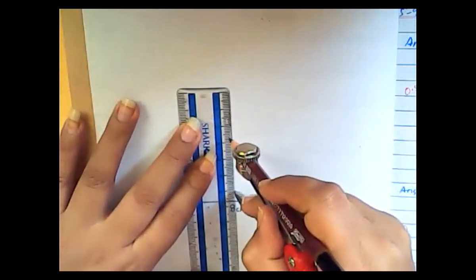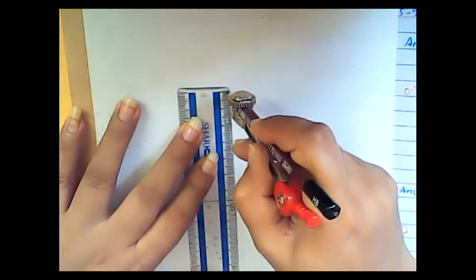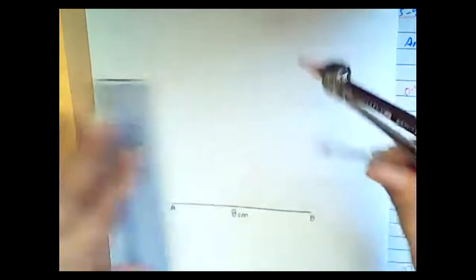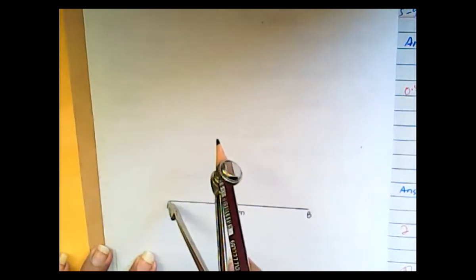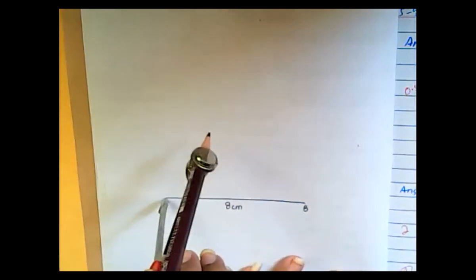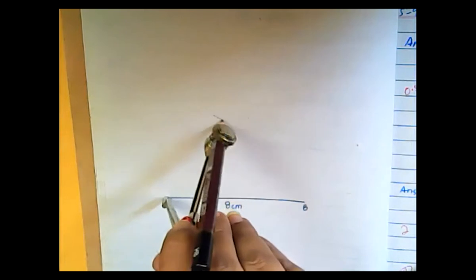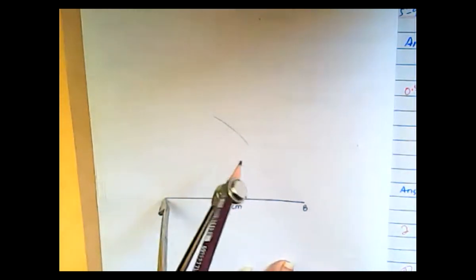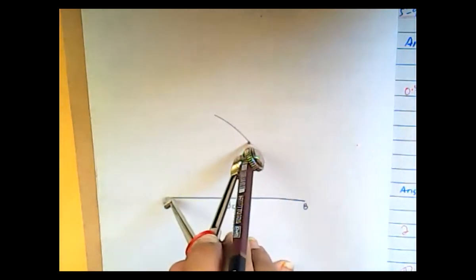And then place the needle of the compass on point A, and then make a small arc, just like this. Make a small arc, everyone.